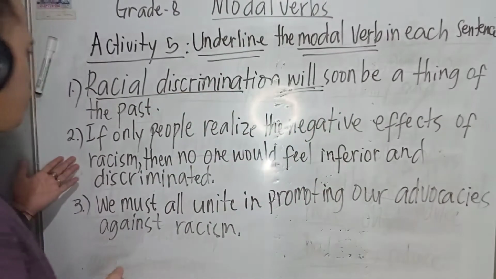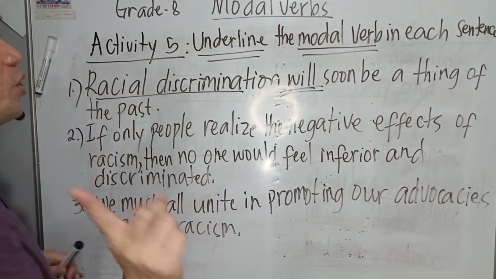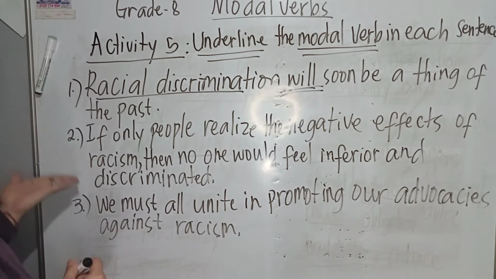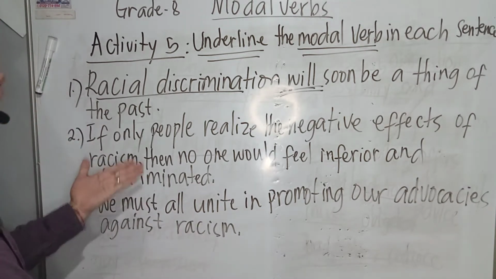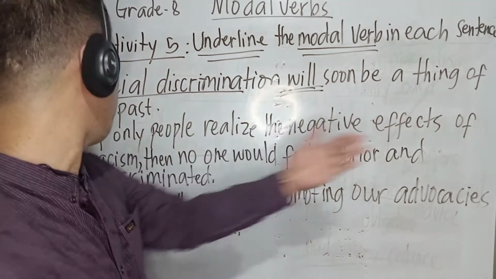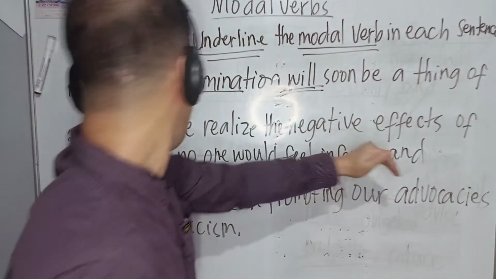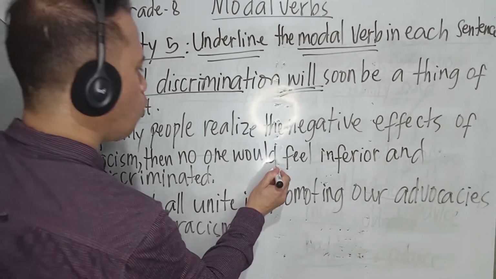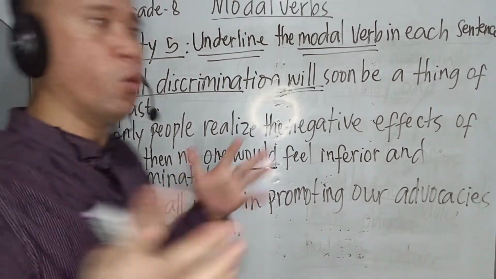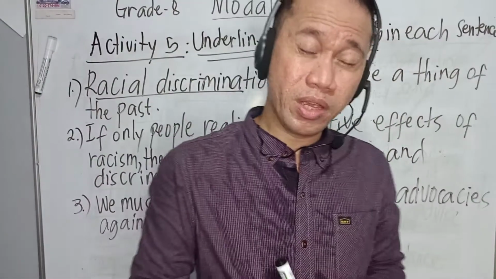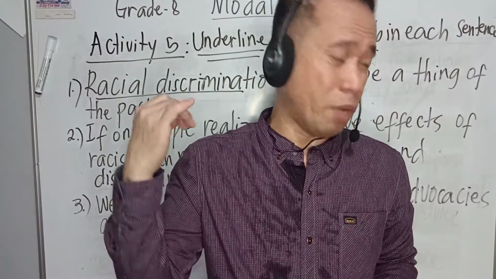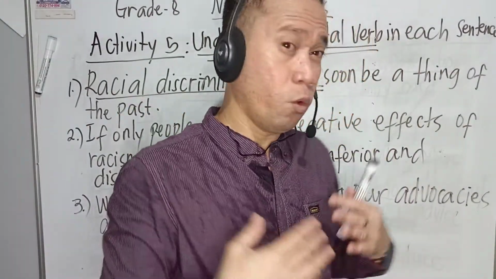So in number 2, our sentence is, if only people realize the negative effects of racism, then no one would feel inferior and discriminated. So we are going to underline would. Remember that the functions of would are request or wish.